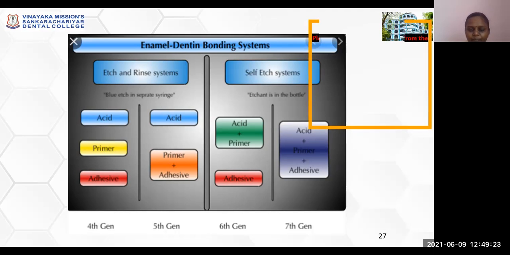In sixth generation, the self-etch system is carried out, where the primer is combined with an acid and the adhesive is left alone. In seventh generation, all the steps are combined into one step, where the adhesive, acid, and primer are combined into one solution, which is called a one-step process. In both fifth and sixth generation, a two-step approach is carried out.